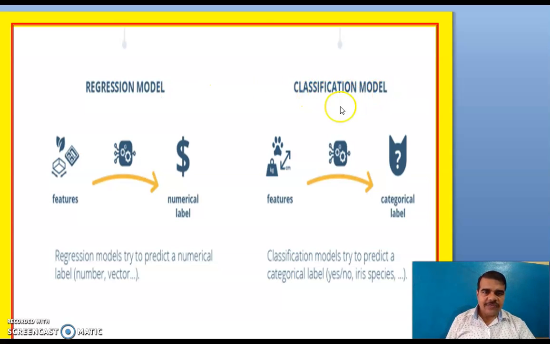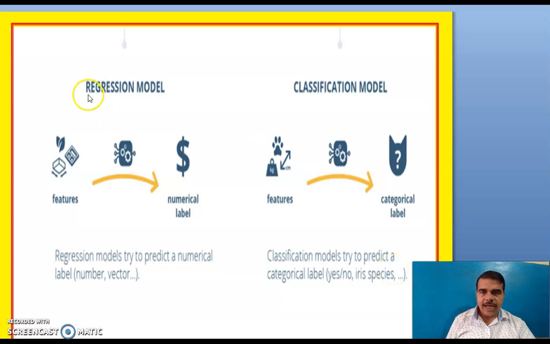In case of the classification model, different features are there and we go for a categorical label. So the classification model tries to predict a categorical label, for example yes or no, male or female, categorically classifying it.